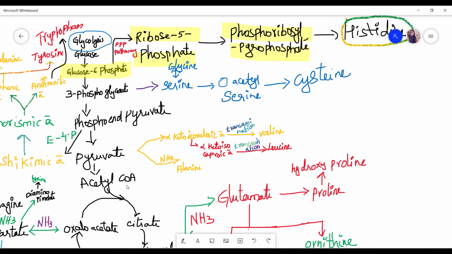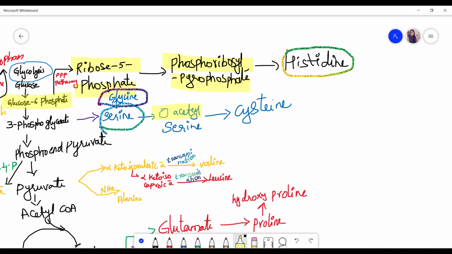Next one will be 3-phosphoglycerate. This 3-phosphoglycerate is converted directly into the amino acid serine. Okay, and this serine is also converted into glycine, and this serine is converted into O-acetylserine, and from this O-acetylserine it is converted into cysteine.